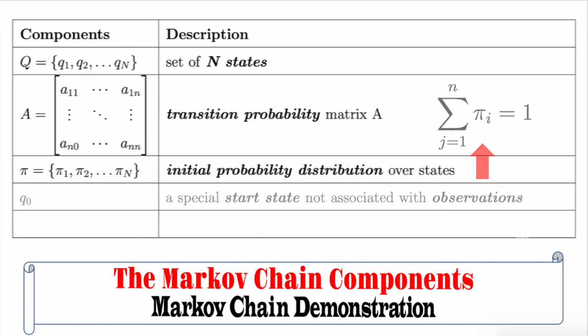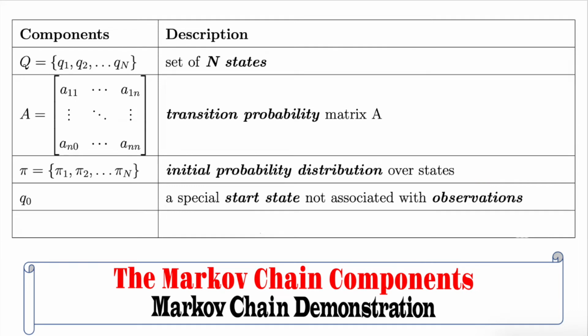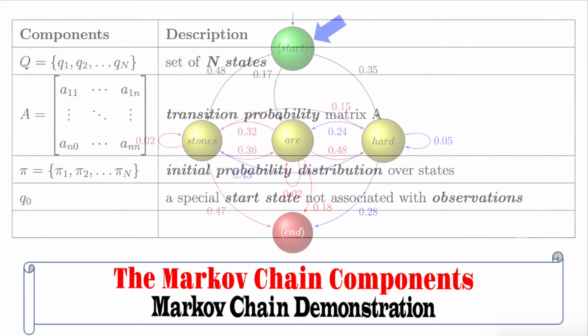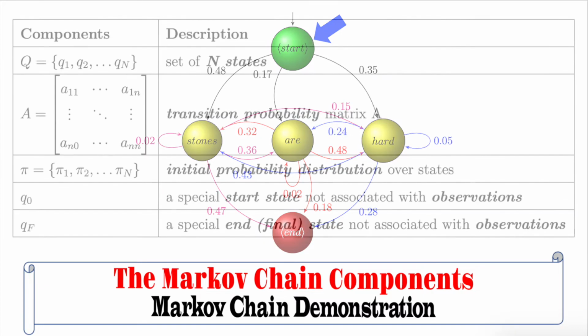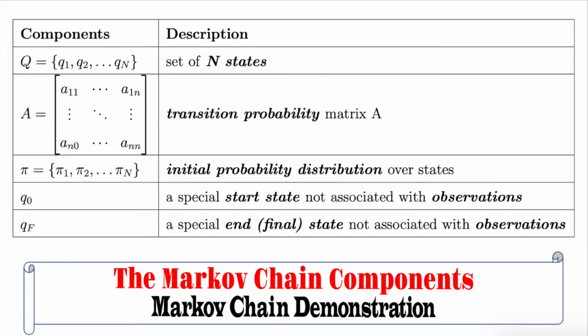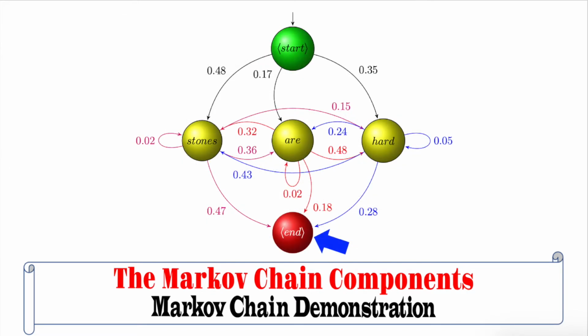4. The initial state of the transition graph or finite state automaton, which is a special start state not associated with observations. 5. The final state of the transition graph or finite state automaton, which is a special end or final state not associated with observations.